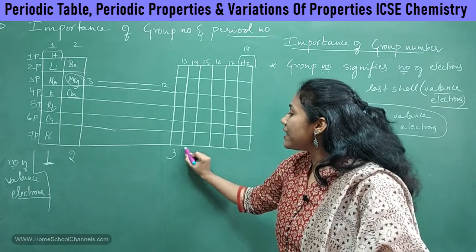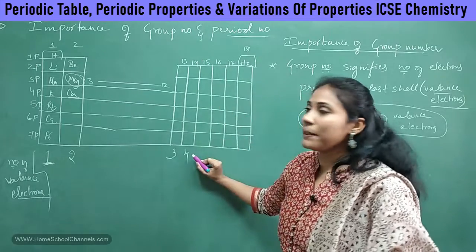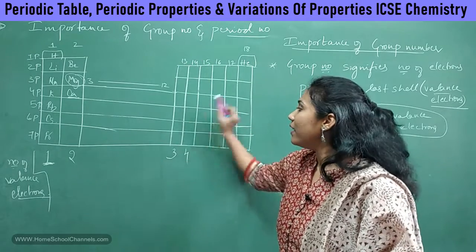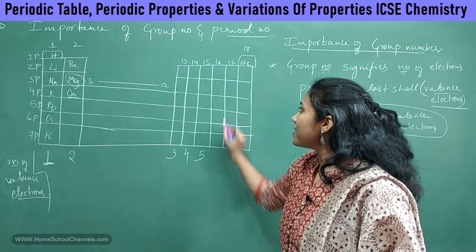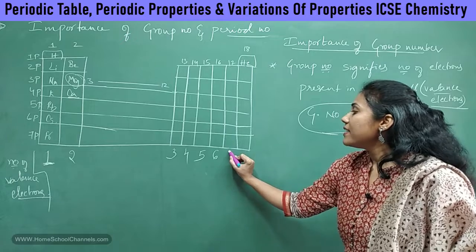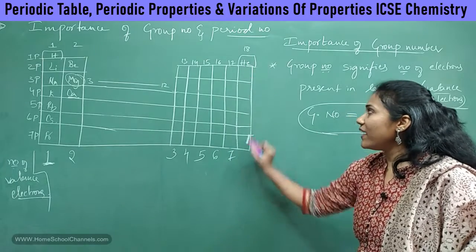The number of valence electrons in 14th group elements is 4. Just remove this one and consider, right? And here 5 valence electrons are there. In 16th group elements, 6 valence electrons. In 17th group elements, 7 valence electrons.